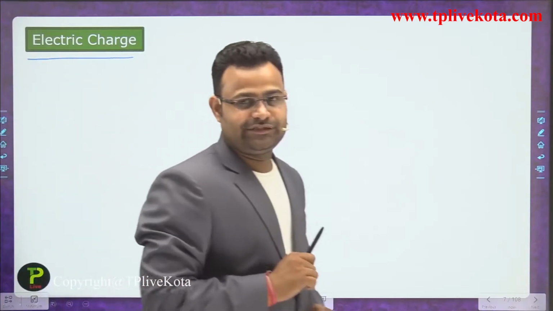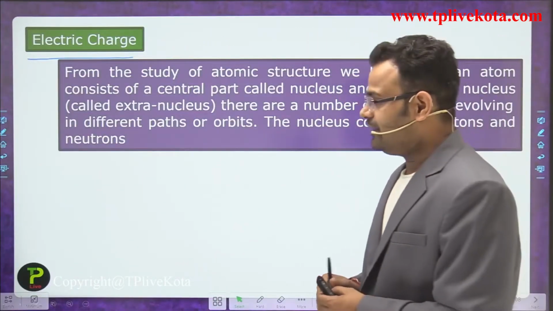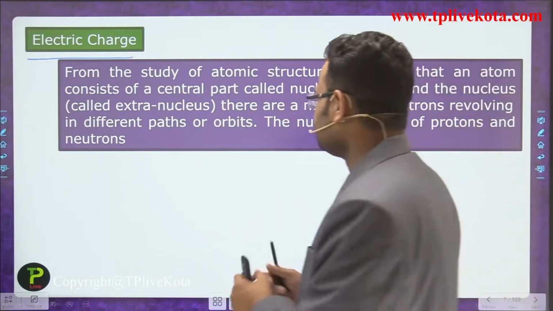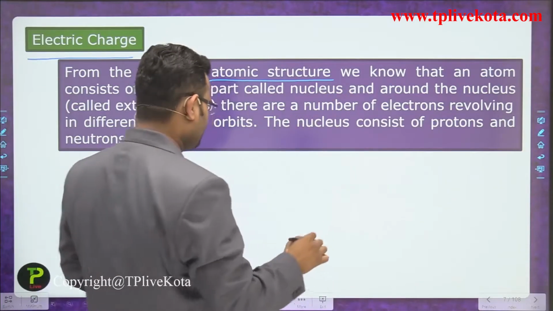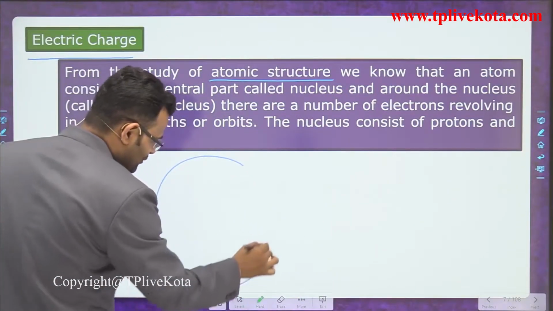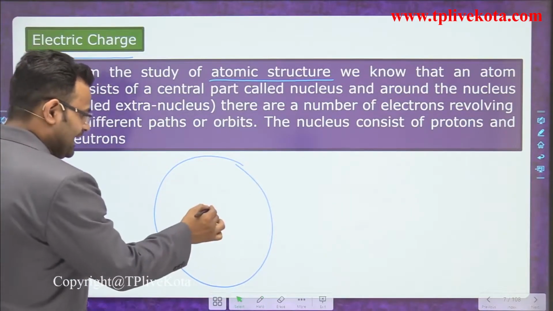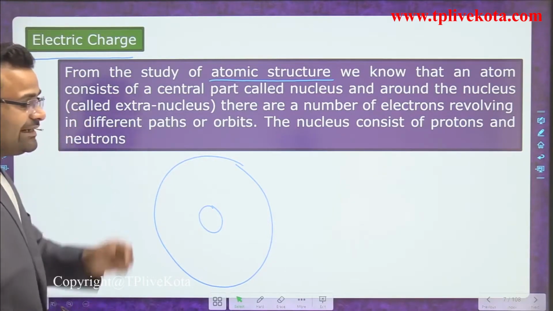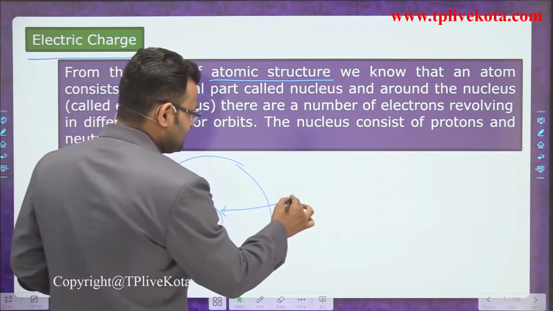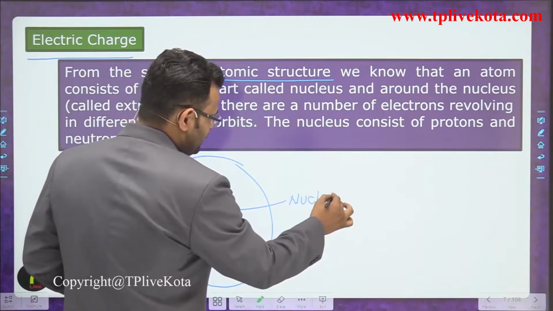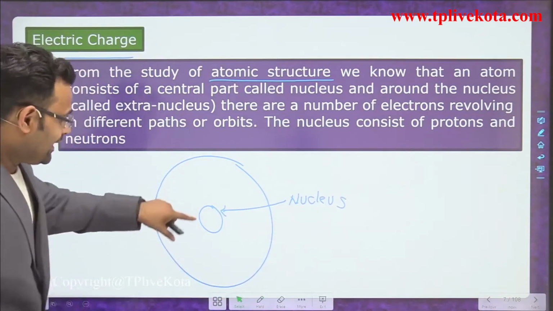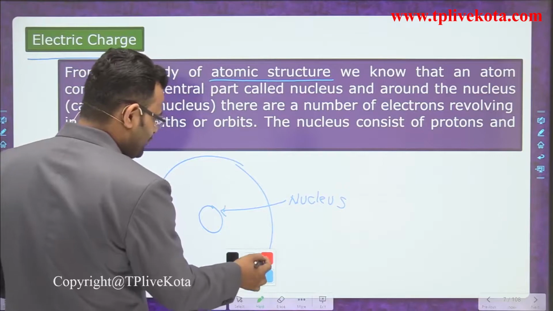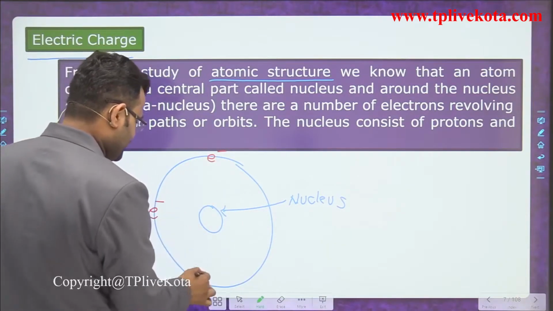What is electric charge, guys? Electric charge is available in the atomic structure. First of all, let's discuss the atomic structure. Let's suppose this is a circular part and this is an atom. We know that the atom consists of a central part, that central part is called the nucleus. And around that nucleus, electrons are moving continuously.